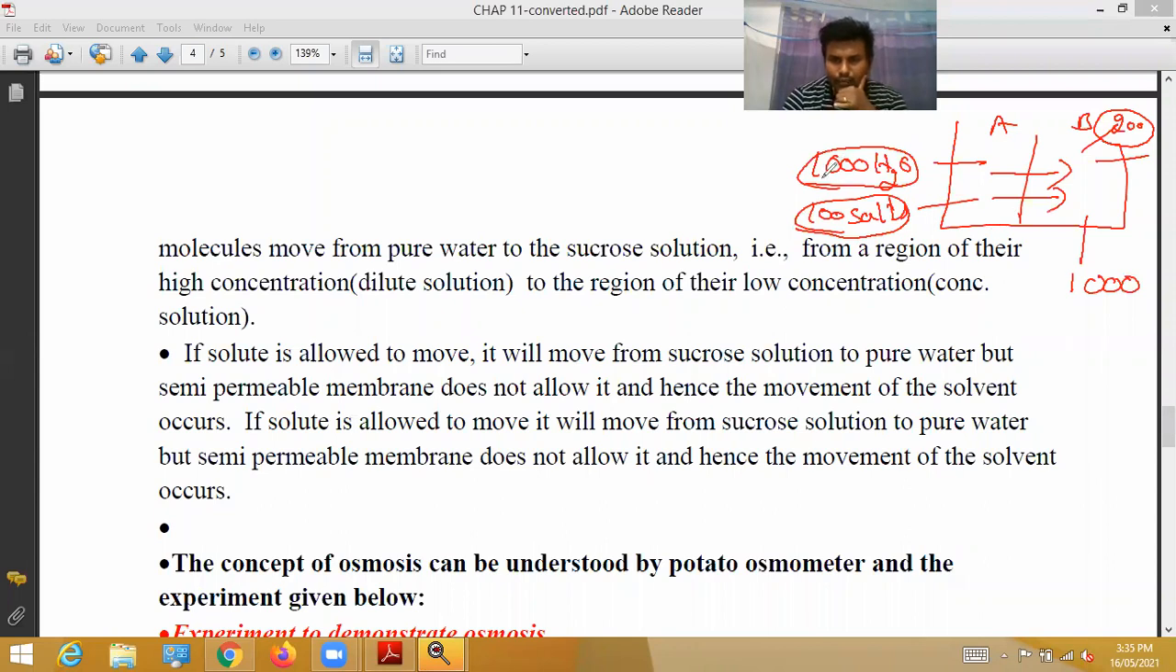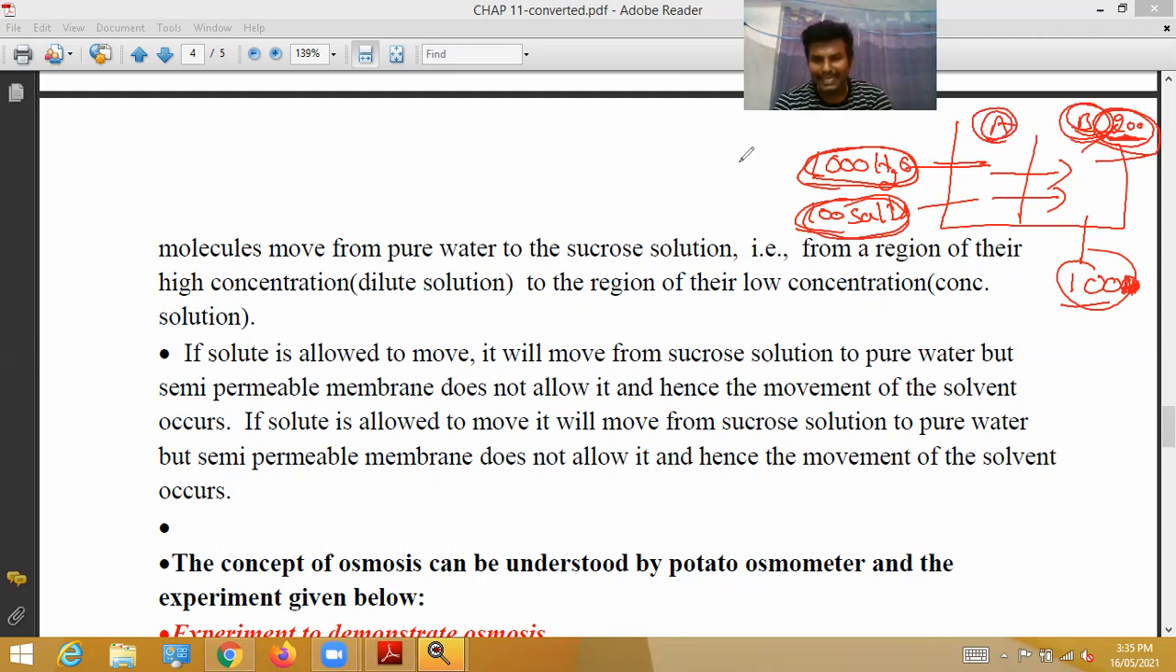Okay, so in this one, water concentration is more, salts concentration is less. Here, salts concentration is more. Sorry, here, less, you make it 100. Water concentration is less due to the salts concentration being more. Then automatically water moves from concentration A to concentration B, from chamber A to chamber B.